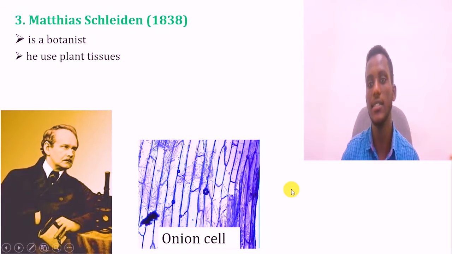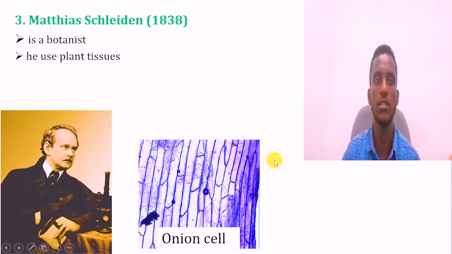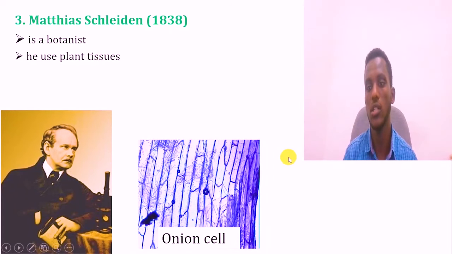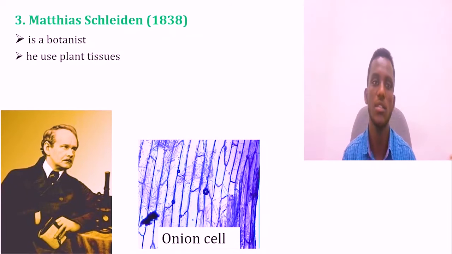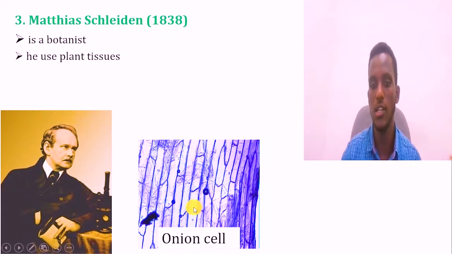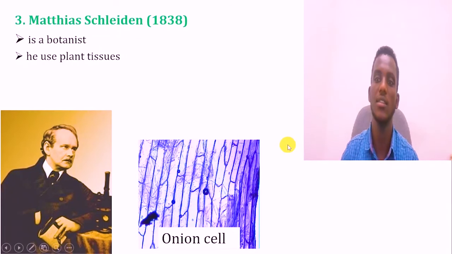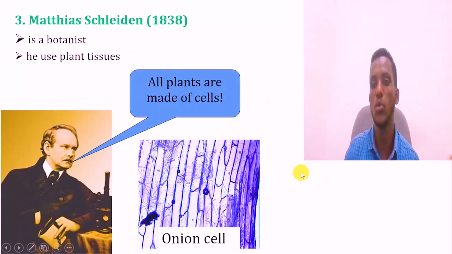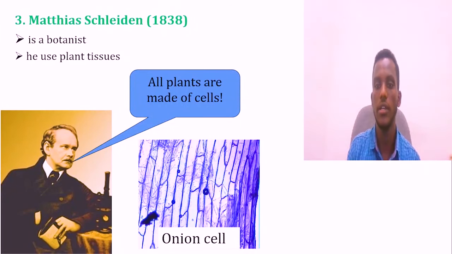The other one, the third scientist regarding the discovery of the cell, is Matthias Schleiden. He is a botanist. Botany is the science that studies plants, and the person who studies plants is called a botanist. Based on his idea, Matthias Schleiden, by taking onion cells as a model and visualizing them under the microscope, said that all plants are composed of cells. He took a sample of onion, the red onion, and observed it under the microscope.